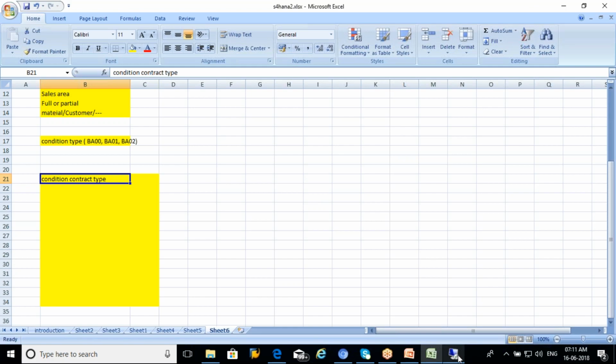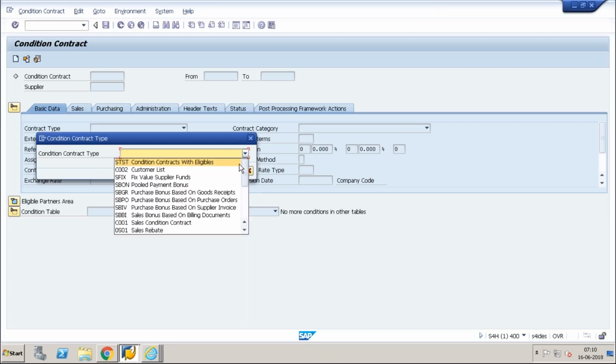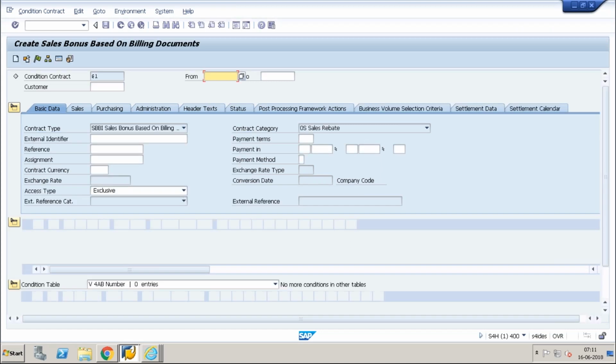That is the first part we need to see. Let's take one, for example, customer billing based. When I enter this, the system will automatically prompt some fields. Some fields may be hidden, some enabled, some grayed out. Everything is controlled by the condition contract type.